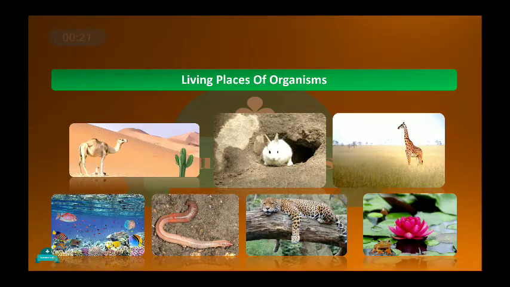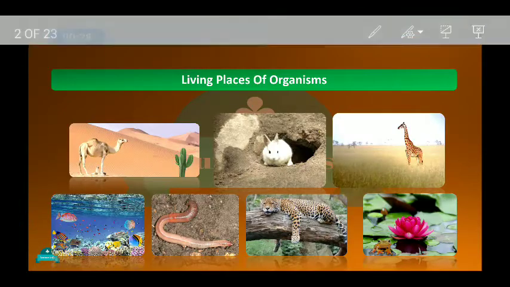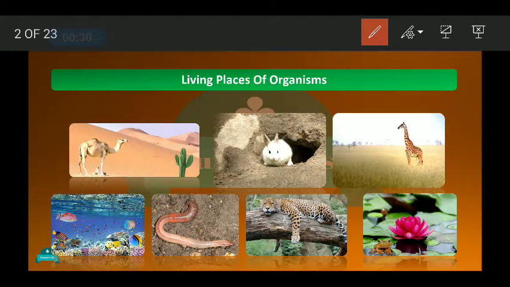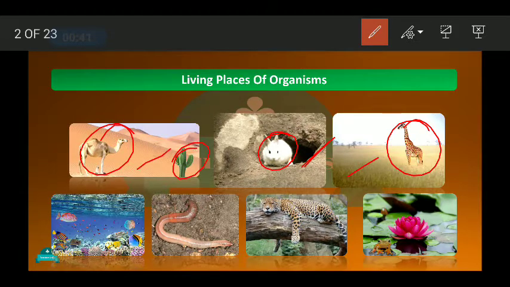We have learned that different animals possess different features. Just like the giraffe has the feature which enables it to survive in the grassland. The rabbit has the feature to survive in the burrow, and the camel and the cactus have the features to survive in the desert. Similarly, the fishes, the earthworm, the leopard, the lotus and the frog have characteristics which enable them to survive in their habitat.